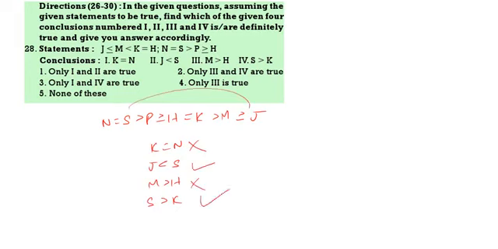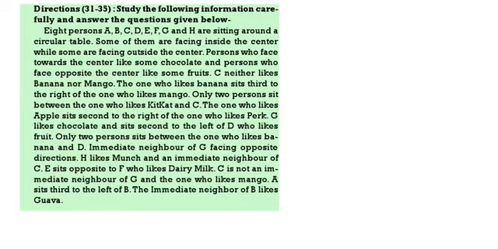Study the following information carefully. 8 persons A, B, C, D, E, F, G, H are sitting around a circular table. Some of them are facing the center, some of them are facing outside. Persons who face towards the center, that means plus, they like chocolate. Persons who face outside the center, they like fruits. That means if it is plus symbol, facing the center means chocolate, facing outside means fruits.